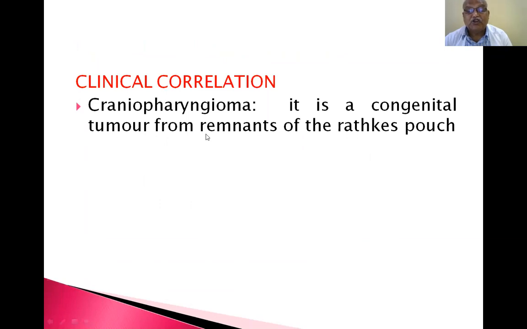Craniopharyngioma is a congenital tumor from remnants of Rathke's pouch. From Rathke's pouch, a tumor develops. Tumor means an excessive growth, and it compresses the hypophysis, causing craniopharyngioma.